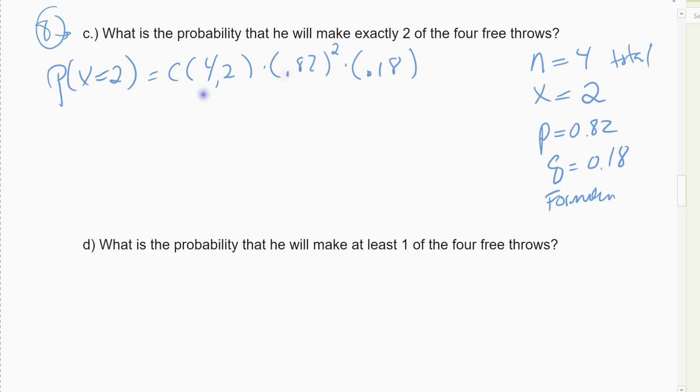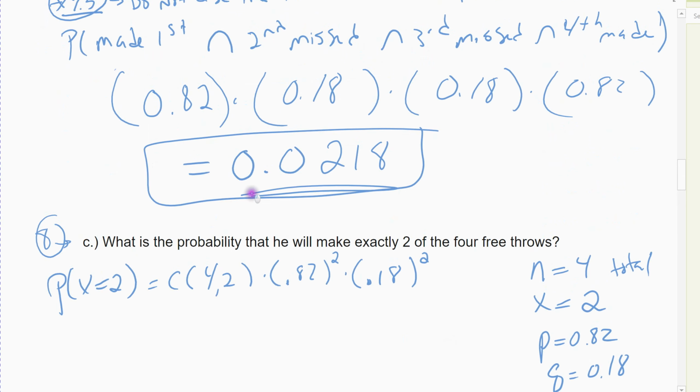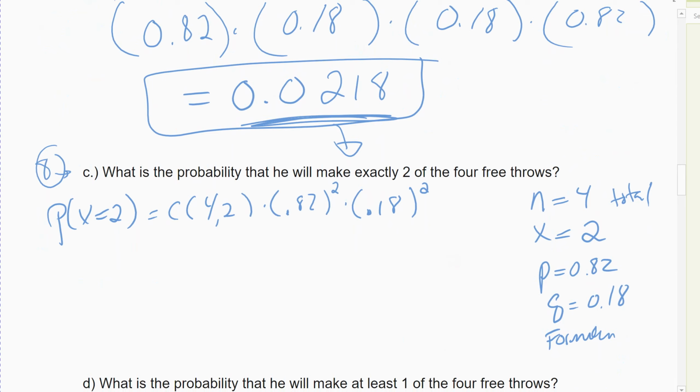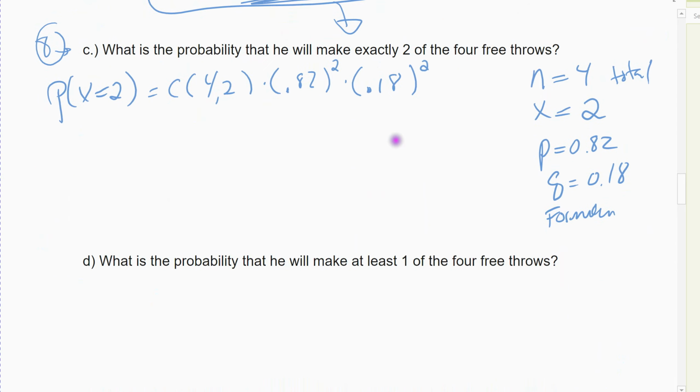Well, if he's going to succeed 2 out of 4 times, he's going to fail 2 out of 4 times, in whatever order. And so remember, those should always add up to how many, right? He's going to succeed twice. He's going to fail twice. That's the probability of succeeding twice. That's the probability of failing twice. Which is actually going to be the same probability I got up here, right? But I had more than one way I can do that. Well, that's what the combination is doing, is figuring out how many ways can I do that?